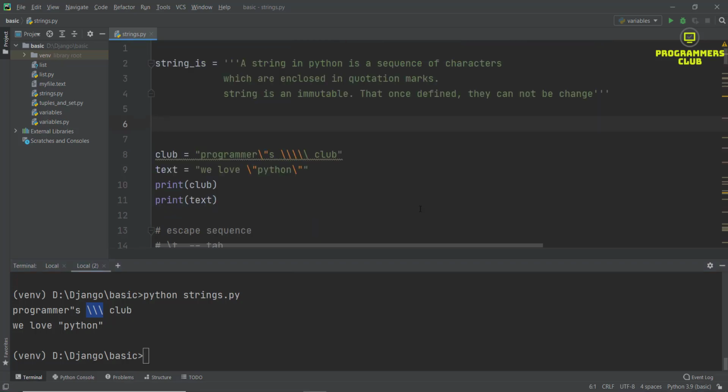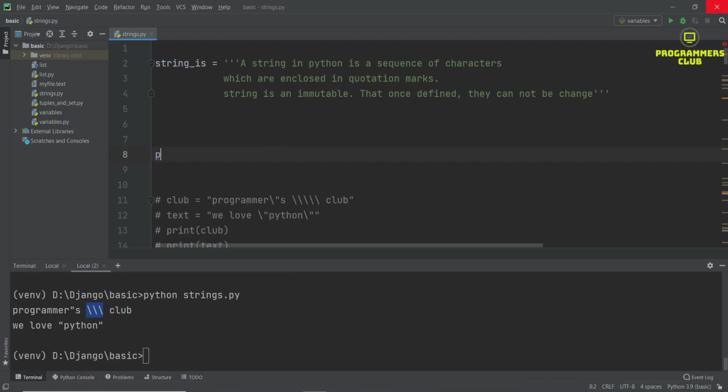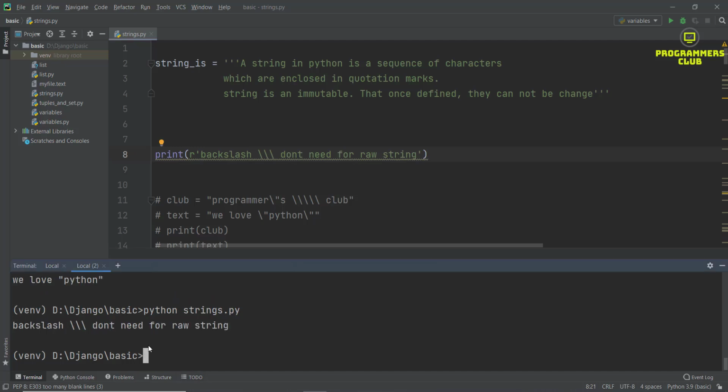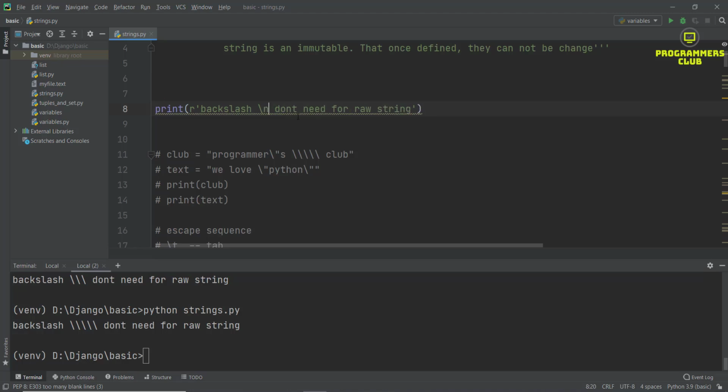We will now discuss raw strings. A raw string can be created by prefixing the string with r, which allows backslashes to be included without the need to escape them. For example, here I say print and r quotation, backslash, don't need for raw string. Here I give a triple backslash and run it. We can see this returns a triple backslash. If I want to create a new line, I can see here that they do not create a new line.